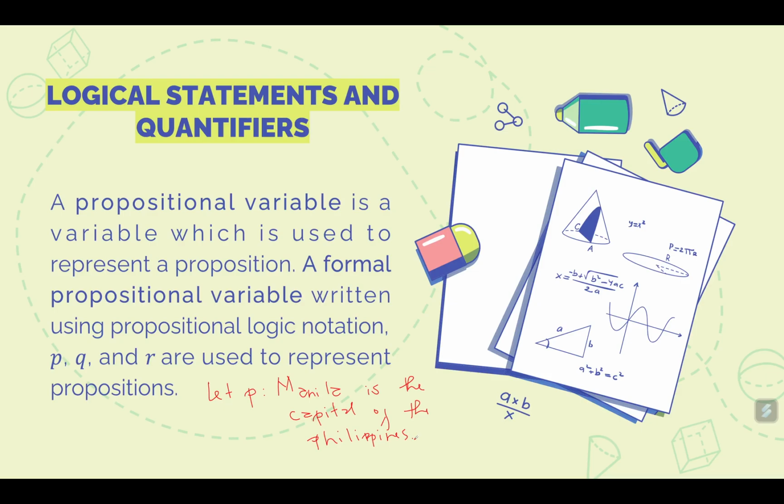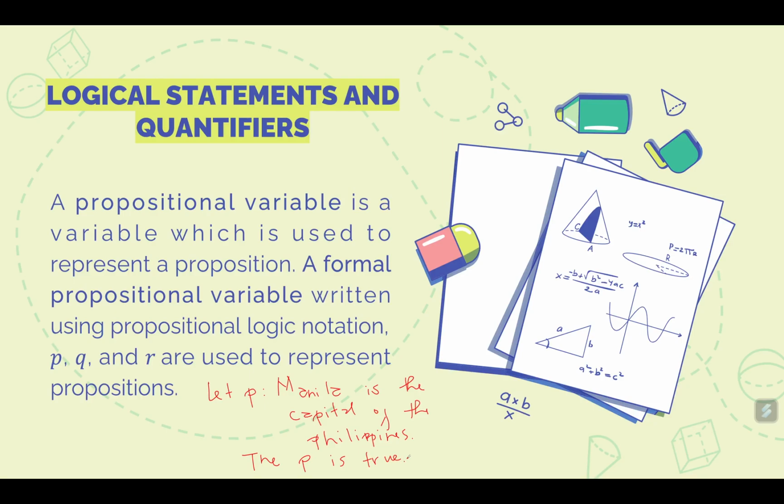Okay? So instead of saying the statement "Manila is the capital of the Philippines" is a proposition and its truth value is true, we instead write the statement P is true. Okay?